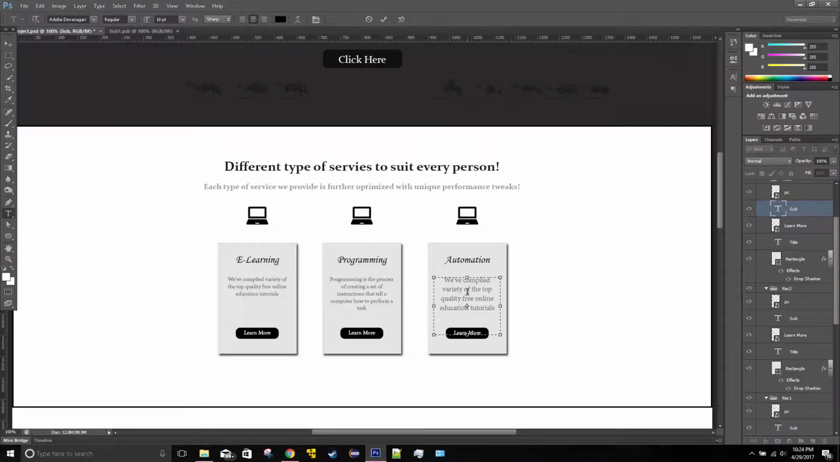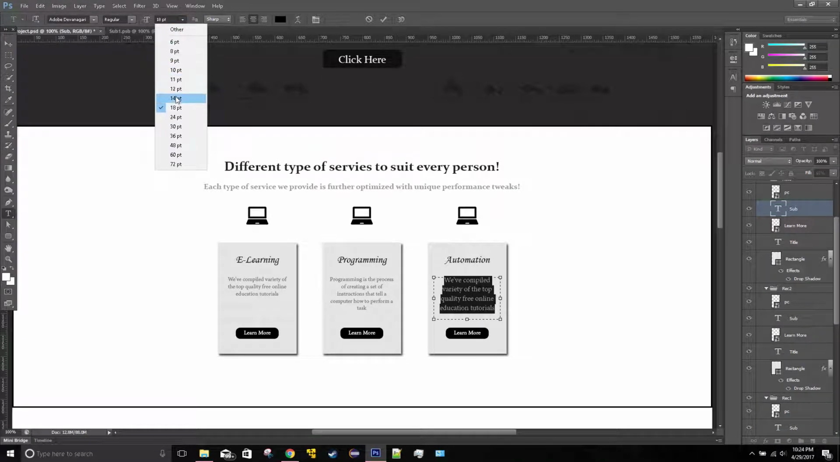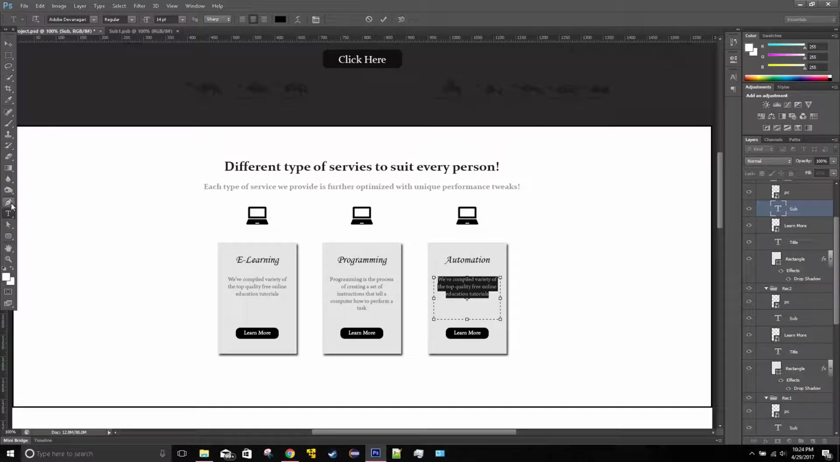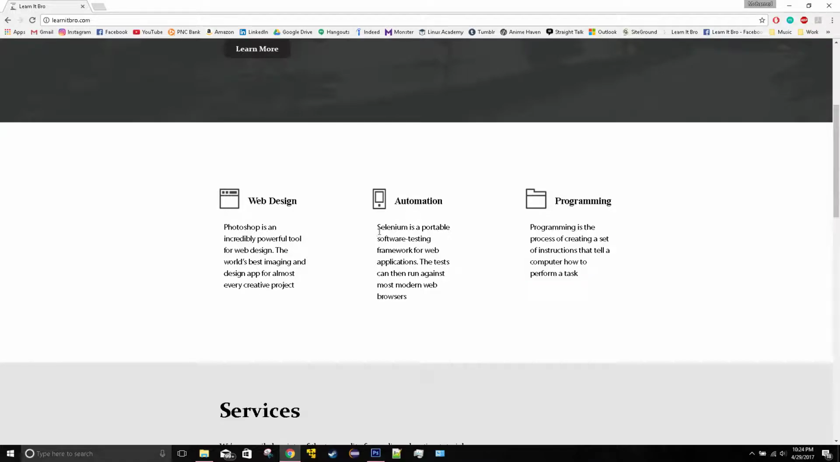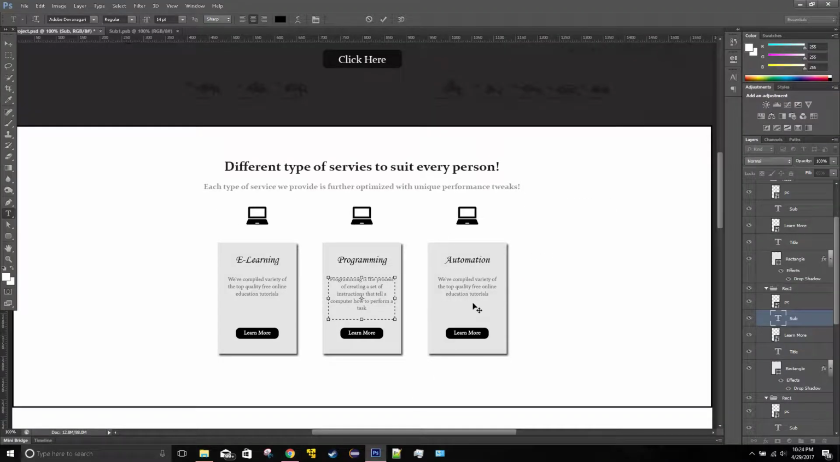and this one as well, and 14 pixel. Let's see how much. Yep, this is 19 pixel. Okay, that's perfect. And for the automation part, I'll also copy this section and put it like that. Okay, so now we have 3 sections with different text and different titles.